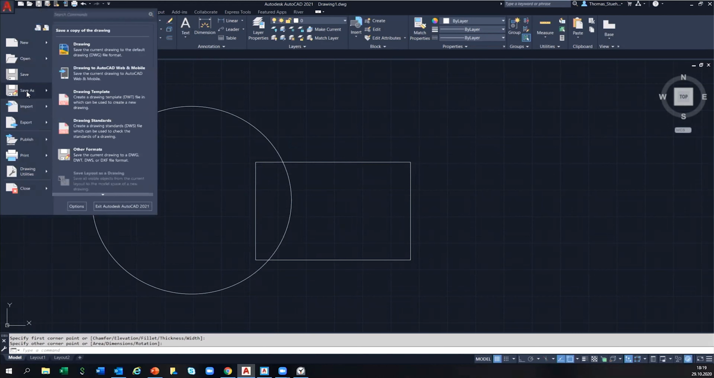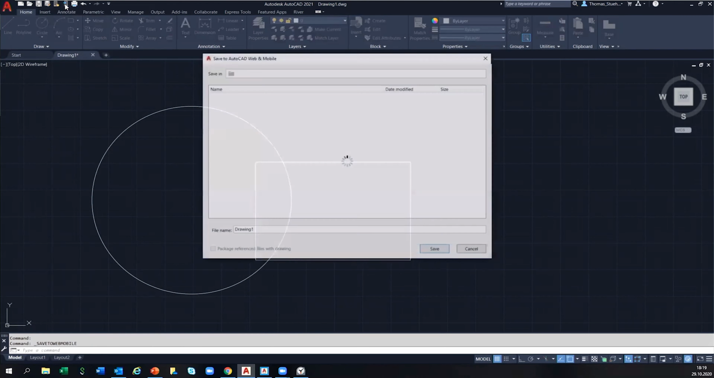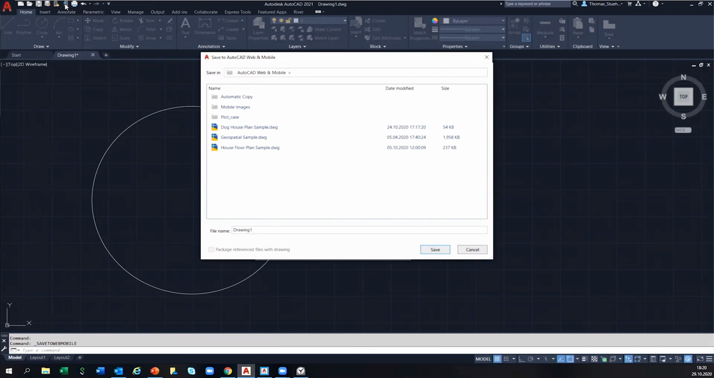But wait, we don't want to save it on our hard drive. No, we want to save it in the cloud. So what we are doing is we choose the buttons here in the upper left corner. There are two buttons, open from web mobile, but now we want to save. So we choose save to web mobile. And the window that pops up right now reminds us of web and mobile that we saw in the mobile application and in the web application.